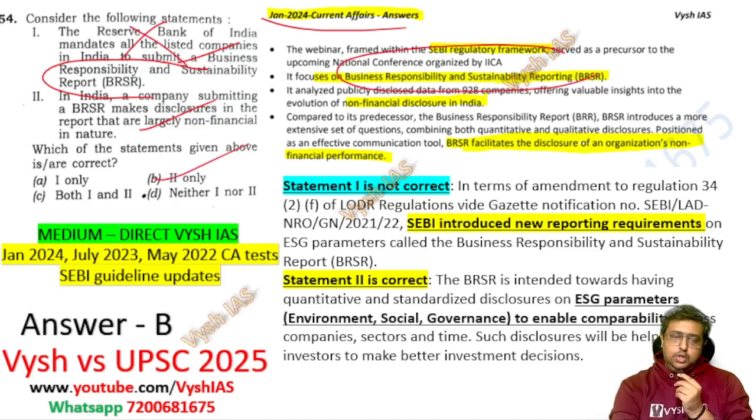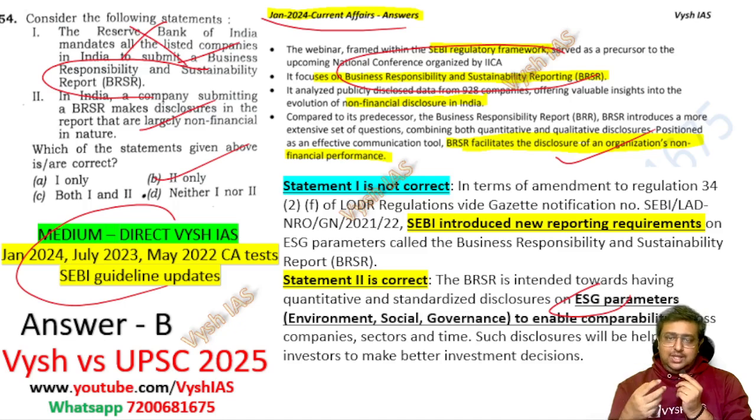So answer is 2 only, because in that they are telling you to disclose most of your non-financial performance, that is, the ESG parameters. You can tell your environmental, social, governance details and compare between different sectors, and that kind of report you should be giving. Mandatorily, every company should give it. It's an old current affair: January 2024, July 2023, May 2022, all these times SEBI guidelines have been telling about this ESG report, which is officially called the BRSR.